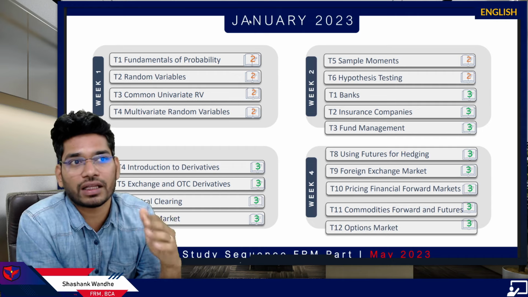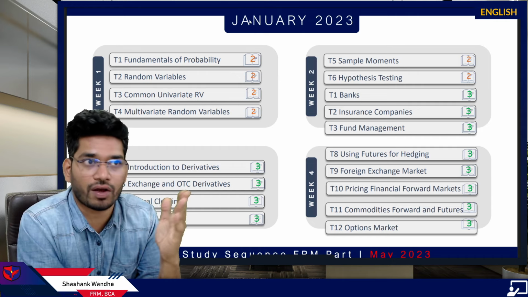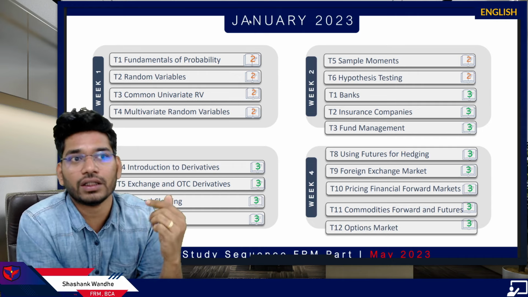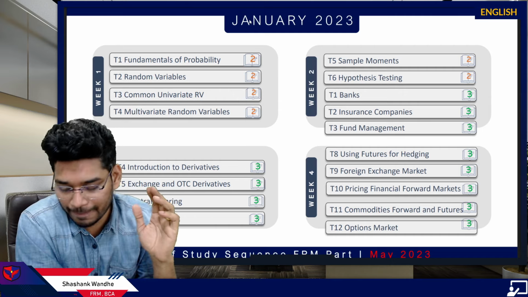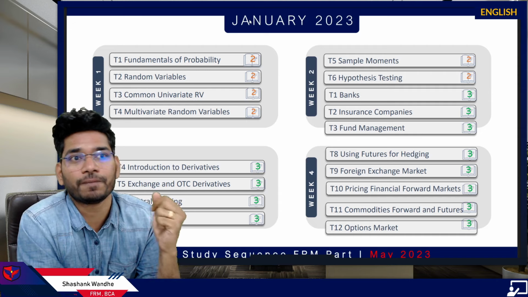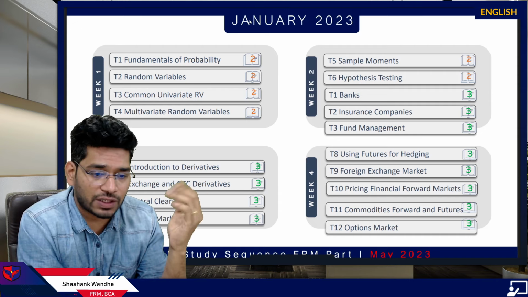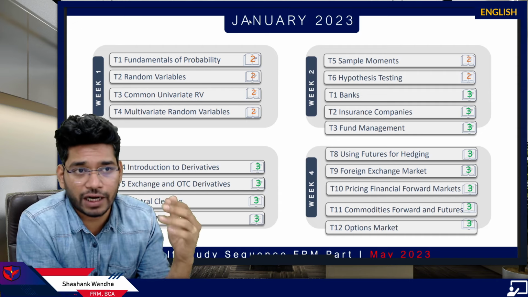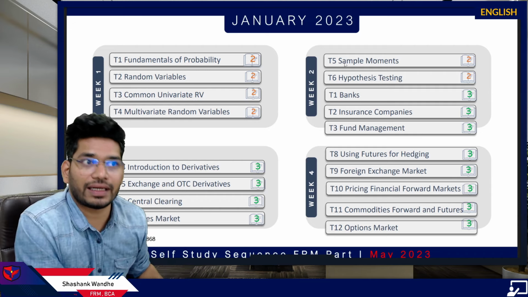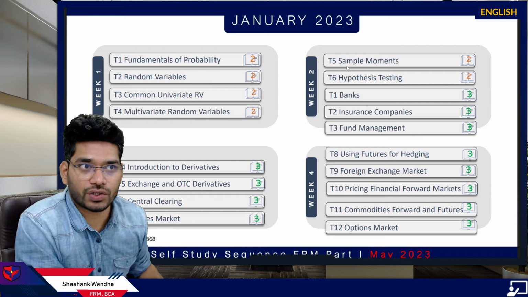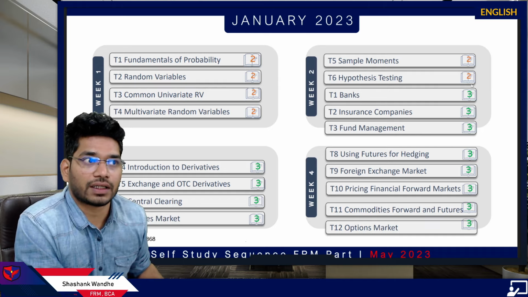So here in the month of Jan, we are assuming you are starting your preparation in January. In week 1, you're supposed to prepare the first 4 topics of quants, book 2: fundamentals of probability, random variables, common univariate random variables, and multivariate random variables. And in week 2, you are supposed to study the remaining 2 topics, sample moments and hypothesis testing.